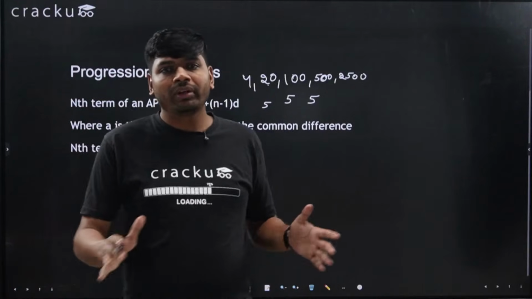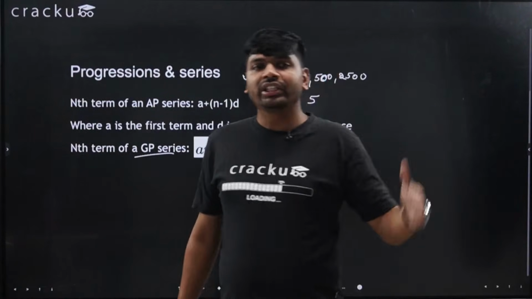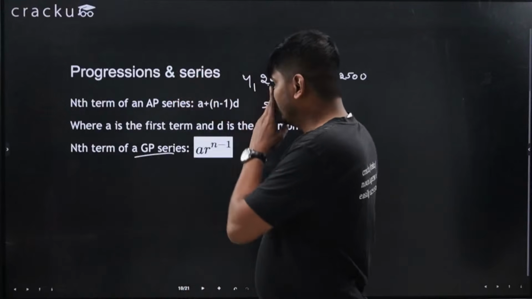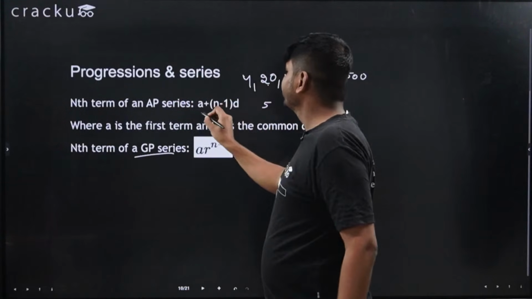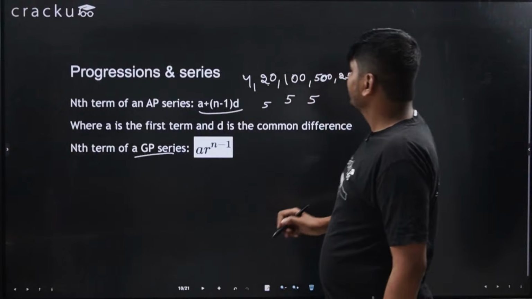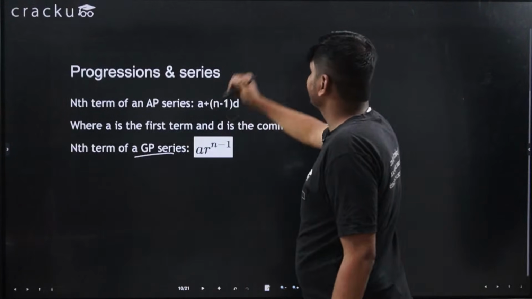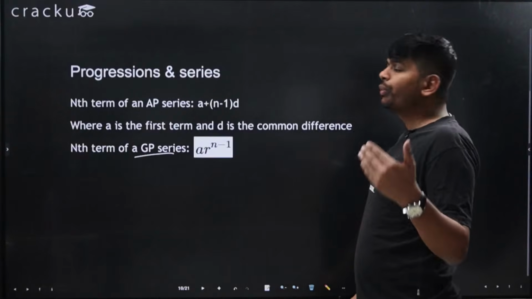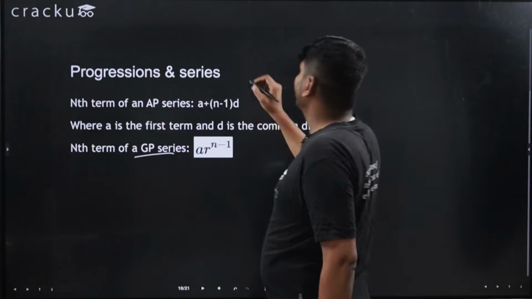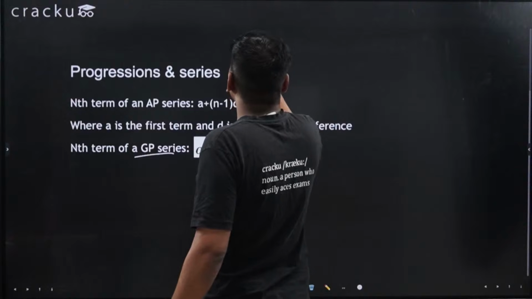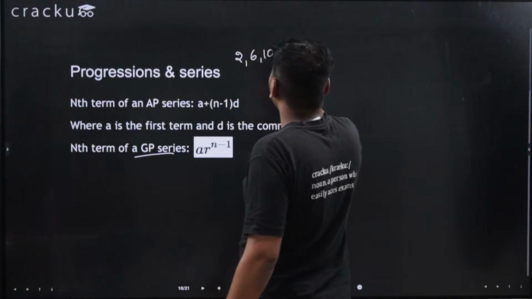So this is the formula of general term of an AP. General term of an AP is A plus n minus 1 into D, where A is first term, n is nth term, and D is common difference, right? If I want to ask you what is the general term of this AP, 2, 6, 10, 14.